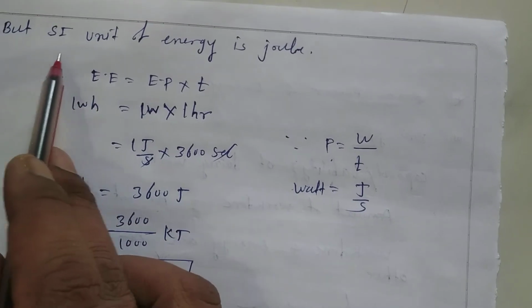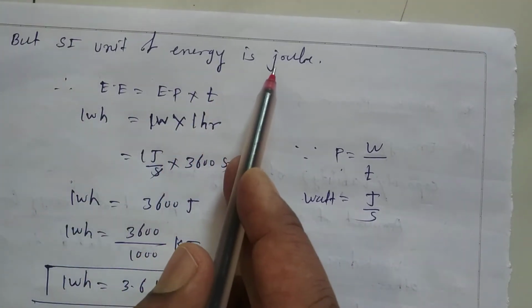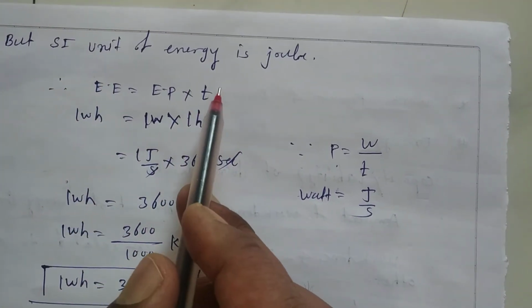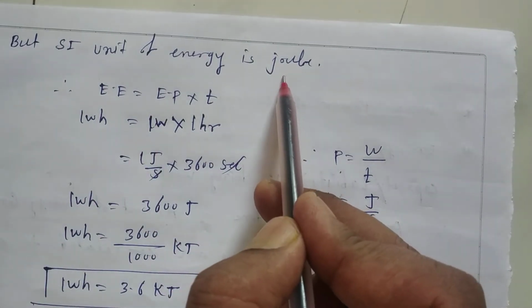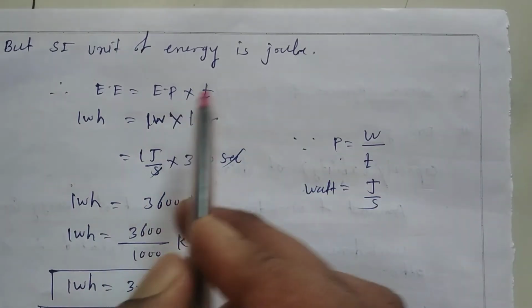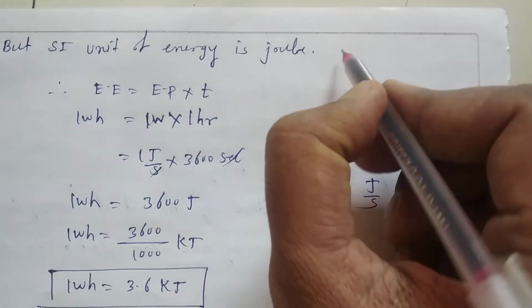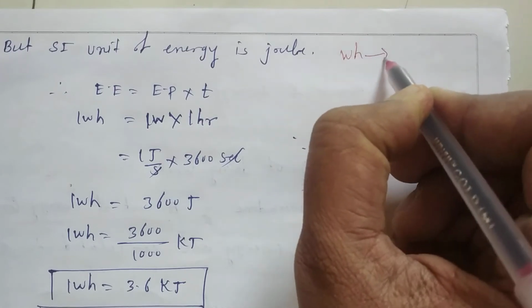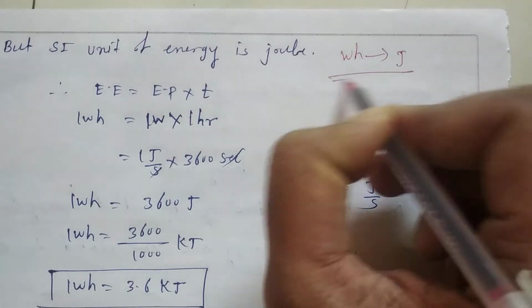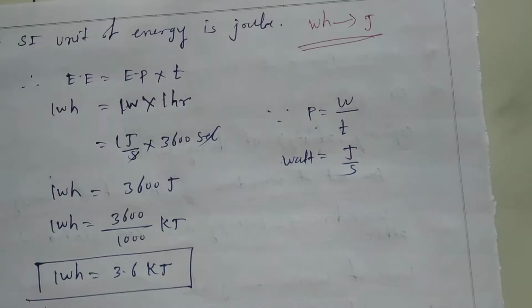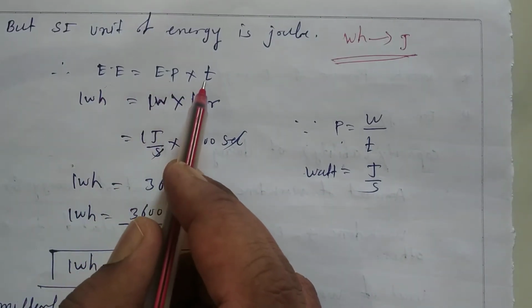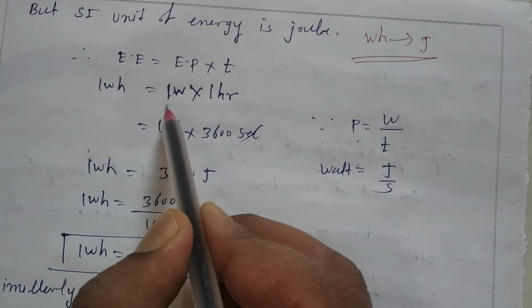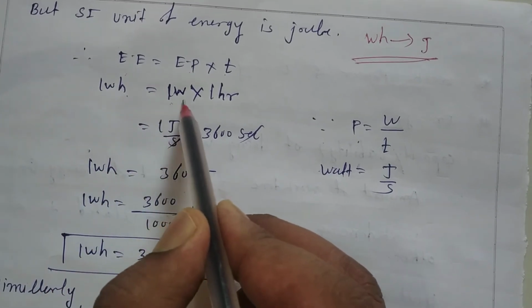But as we know, the SI unit of energy is what? Joule. Now see, it's very interesting. It's electrical energy, and the unit of electrical energy was what? Watt hour. But the main unit of energy is what? Joule. We know. So we need to convert this watt hour in terms of Joule. We will see how. Now as we know, electrical energy is equal to electrical power into T, isn't it? So 1 watt hour is equal to 1 watt into 1 hour.